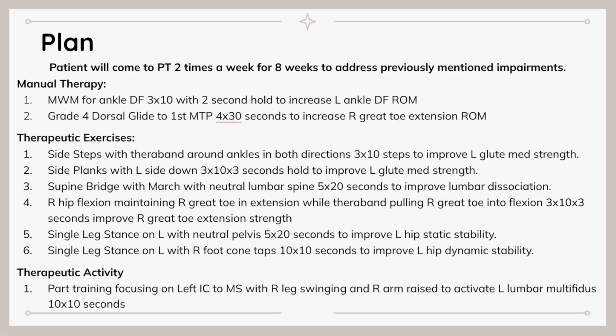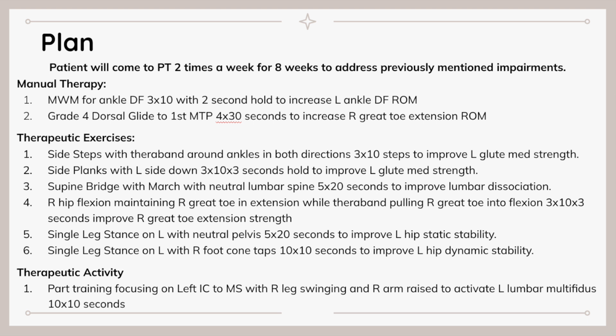To achieve these goals, our patient will come into physical therapy 2 times a week for 8 weeks. Manual therapy for this patient would involve mobilization with movement for ankle dorsiflexion. This would be performed 3 times 10, each with a 2-second hold, in order to increase left ankle dorsiflexion range of motion. Our second manual therapy technique would be a grade 4 dorsal glide to the first MTP joint on the right side. This would be performed 4 times 30 seconds, and this again would be to increase right great toe extension range of motion.